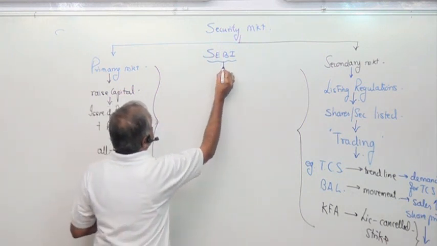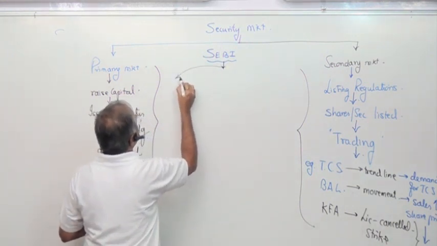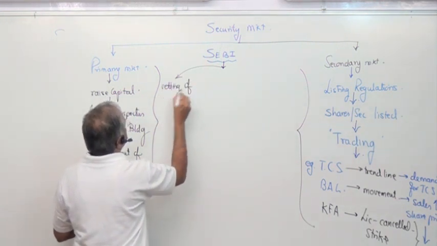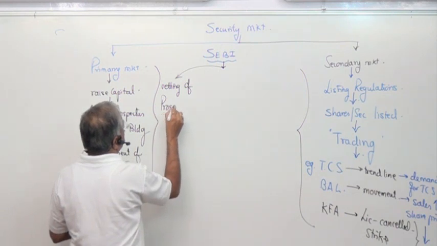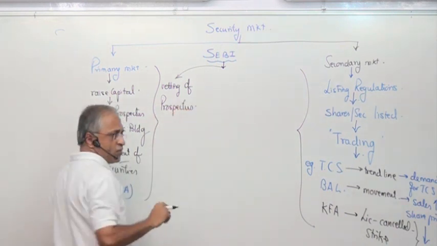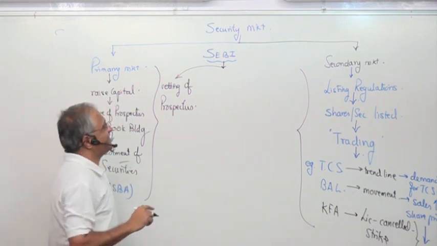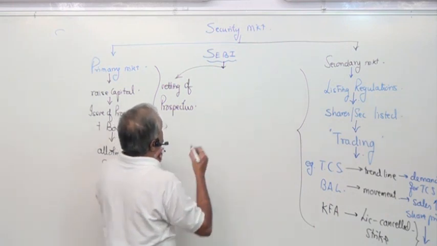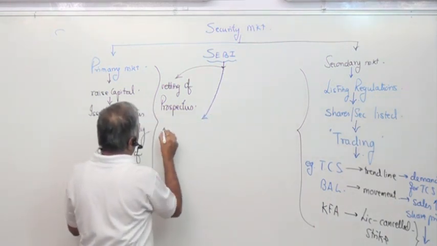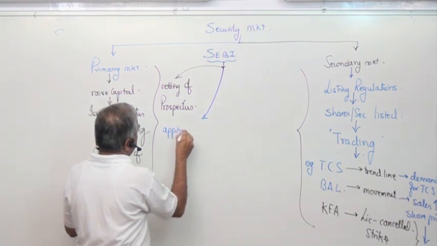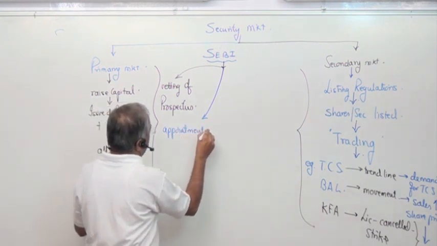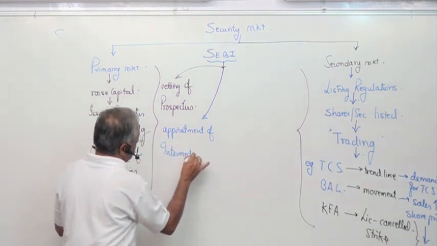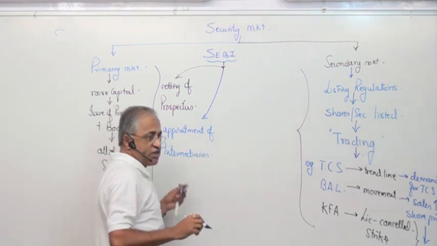The first job SEBI does is vetting of prospectus. He does vetting of the prospectus. Clear? The second one is the appointment of intermediaries.